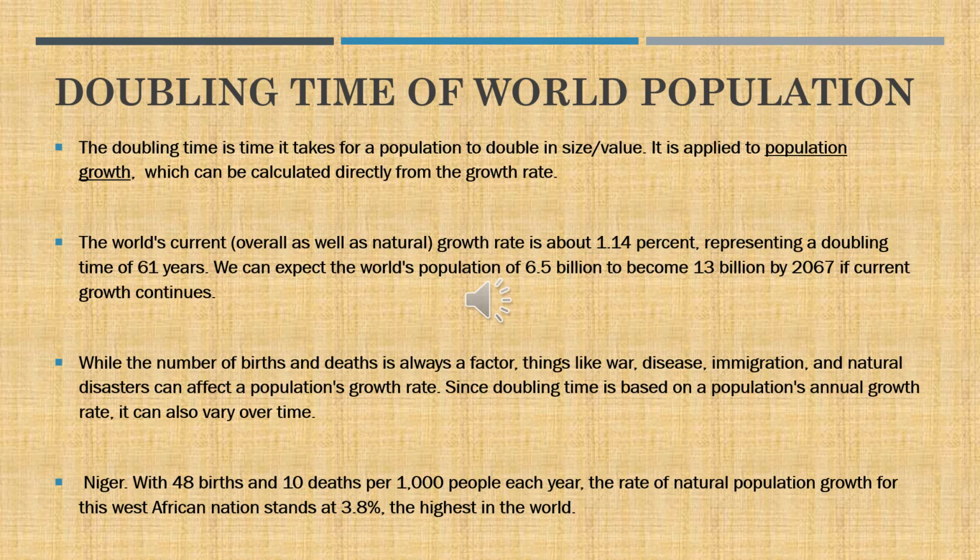While the number of births and deaths is always a factor, things like war, disease, immigration and natural disasters can affect a population's growth rate. Since doubling time is based on a population's annual growth rate, it can also vary over time. Niger, with 48 births and 10 deaths per thousand people each year, has a rate of natural population growth of 3.8%, the highest in the world.